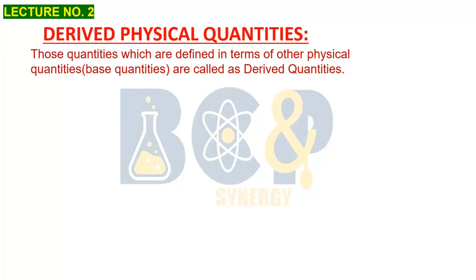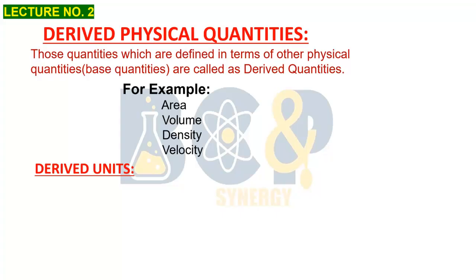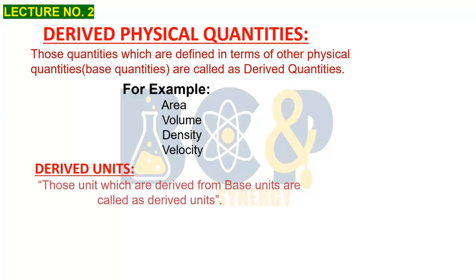Those quantities which are defined in terms of other physical quantities, or you can say base physical quantities, are called derived quantities. For example, area, volume, density and velocity. Now, if a quantity is derived from some other physical quantity, its unit must also be derived from some other units. So you can say that derived units are those units which are derived from base units.